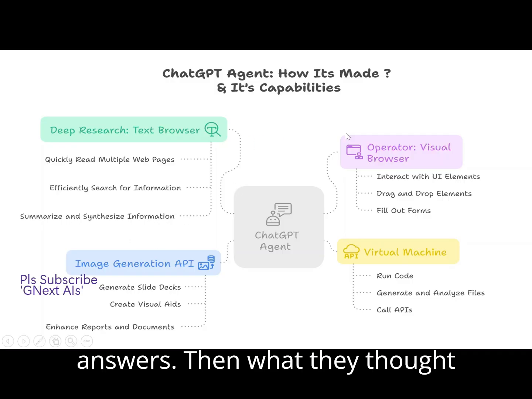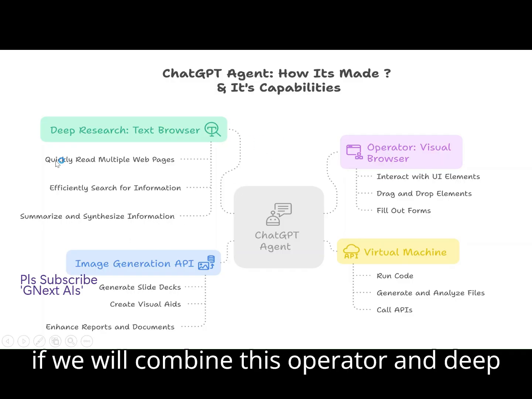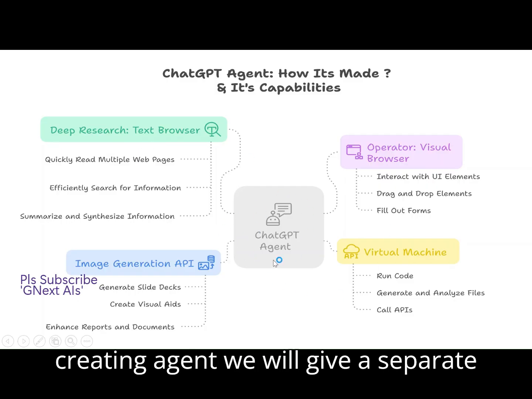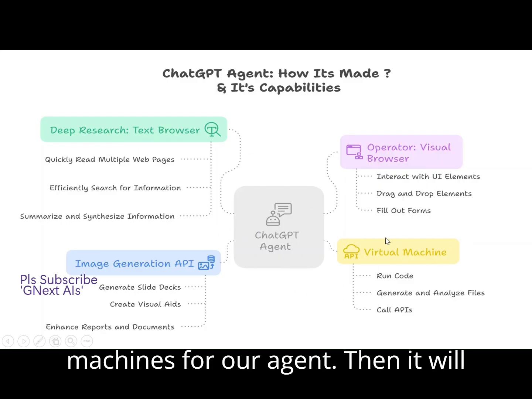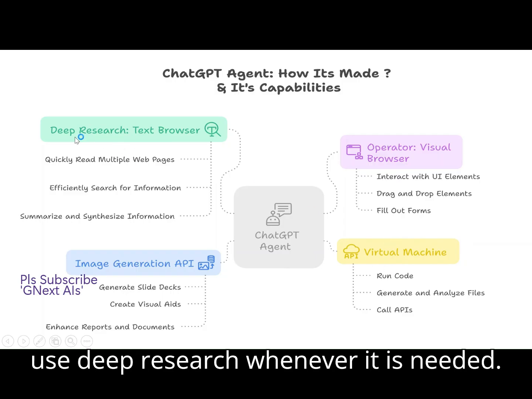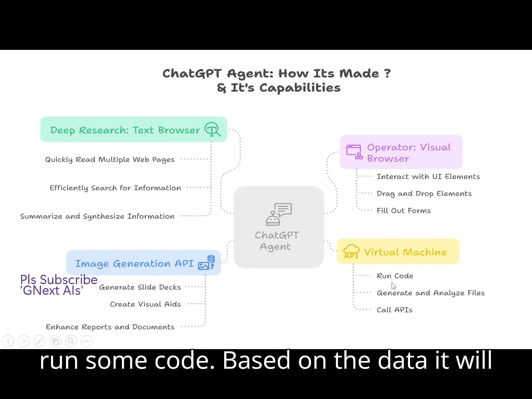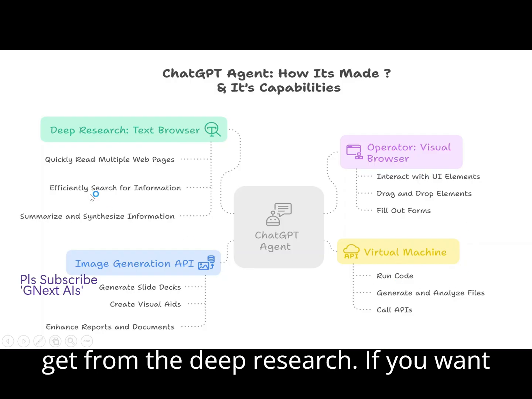Then they thought, what if we combine the operator and deep research, and as we are creating an agent, we give it a separate machine. Then it will use deep research whenever it is needed, and the operator whenever it is needed. It will run some code based on the data it gets from deep research.